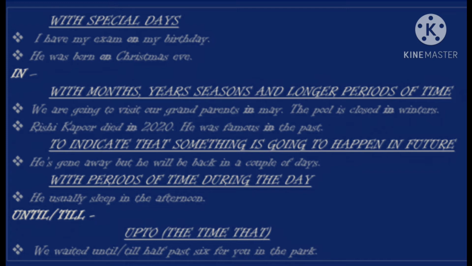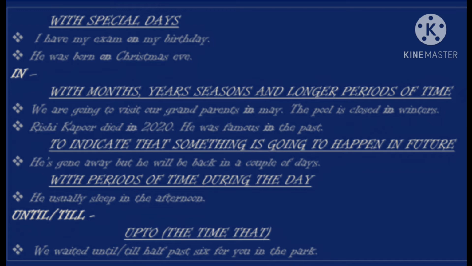So the next one is in. So where can we use in? With months, years, seasons, and longer periods of time. For example, we are going to visit our grandparents in May. The pool is closed in winters. So you can see here in is used with the month May.